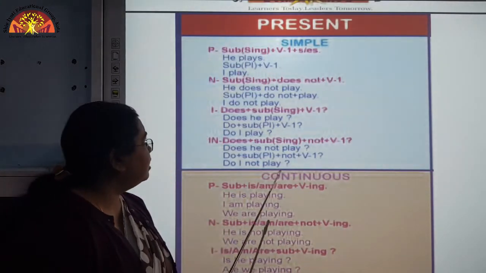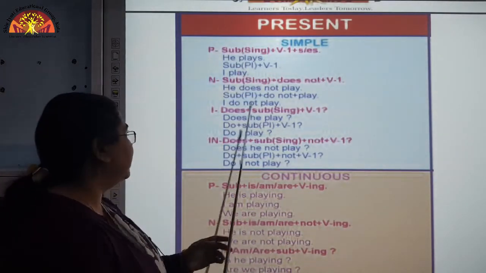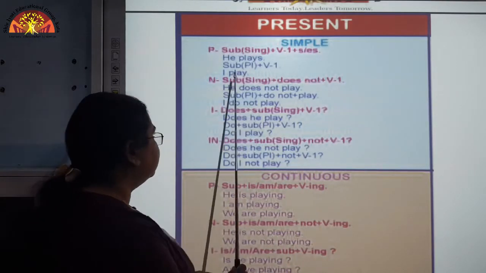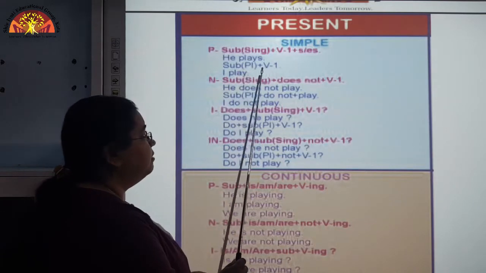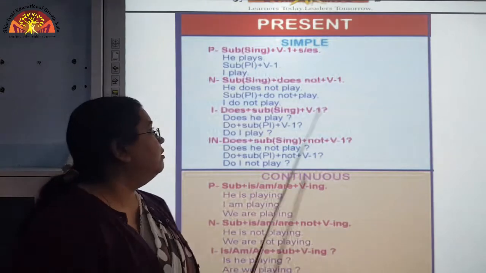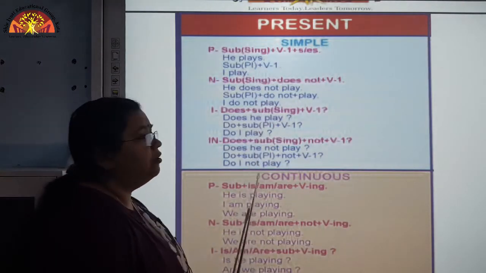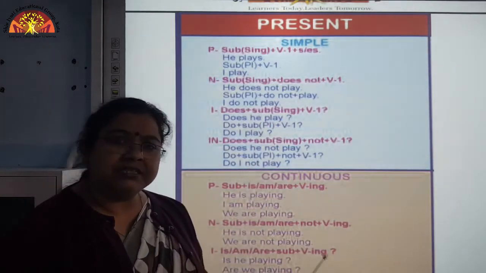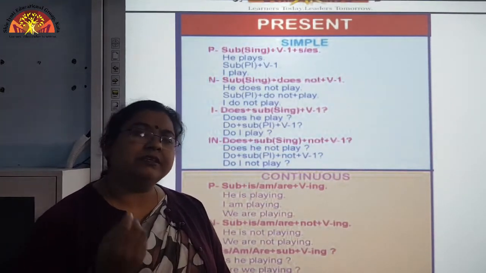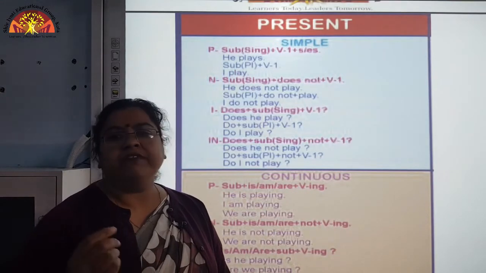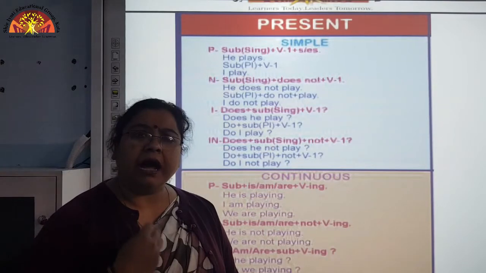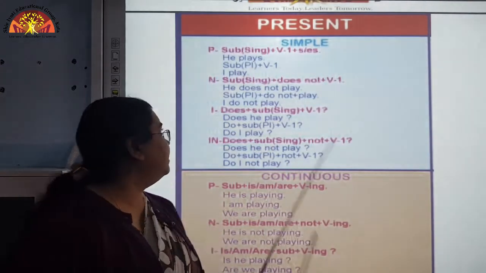Now, the very simple thing is, first there will be a subject. See here, subject person plus verb in the first form. That means the subject is he, he plays. Since the subject is singular, we have added s here. I write, I play.